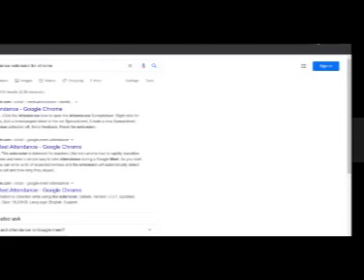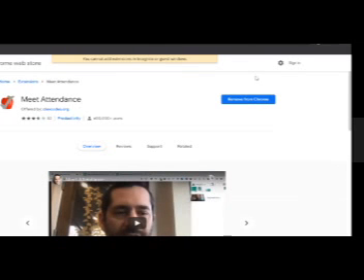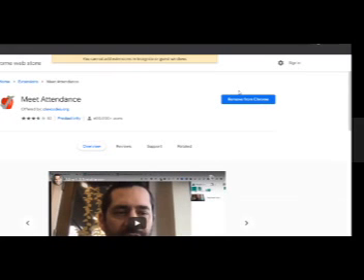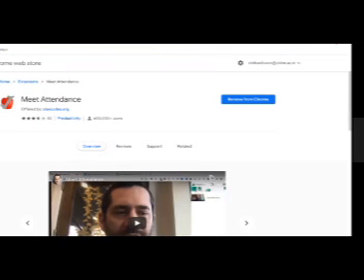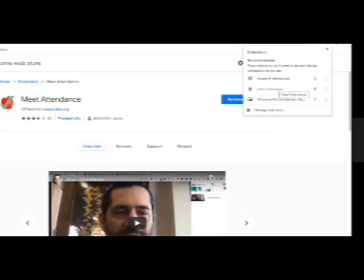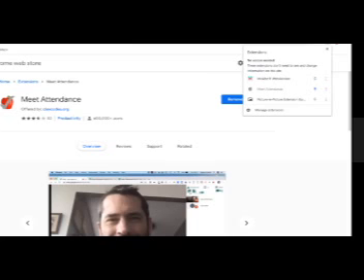extension for Chrome. Once I click here, I have not signed in to my Gmail account. See, it has already been added, and I cannot add this in the incognito tab. So you just have to click add to Chrome. Here it will show you the option add to Chrome. Once you add, click here on the extension plugin option, then click on meet attendance. It will ask your permission to manage your drive and your email. Kindly allow that to give your consent. Allow the permissions to the meet attendance software.